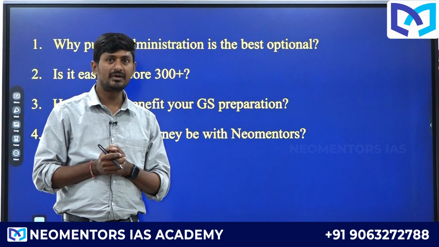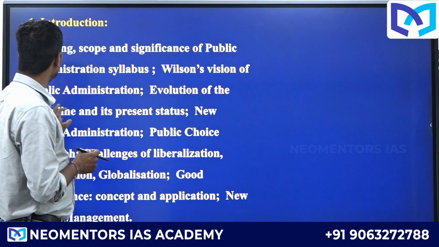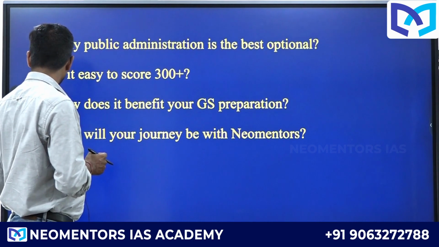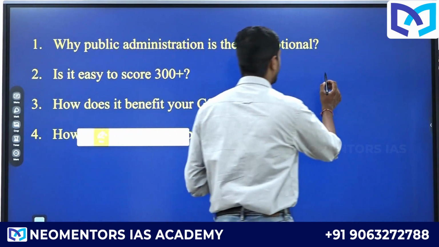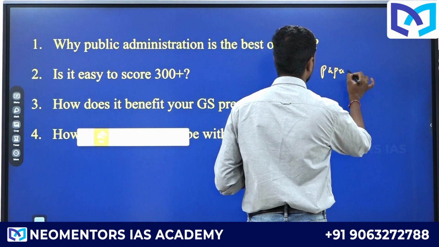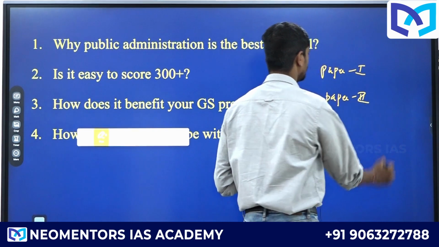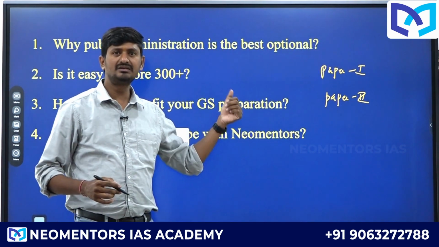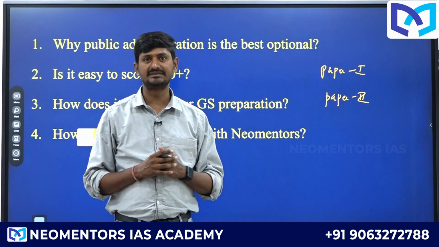Because if you look at the organization of public administration, it is divided into two papers, paper 1 and paper 2. Paper 1 talks about the theory, paper 2 talks about the practice.